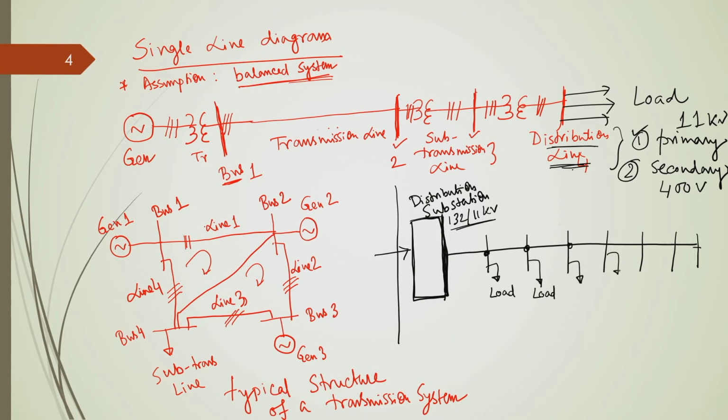These loads you can consider as a residential complex or a small residential locality, or maybe a commercial complex, or maybe an industrial complex, and so on.